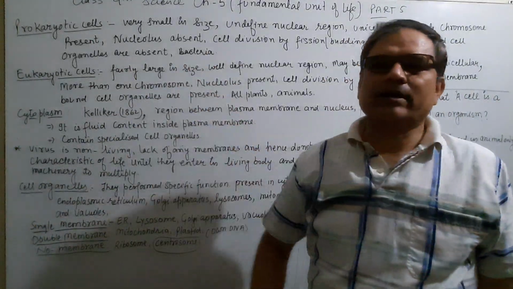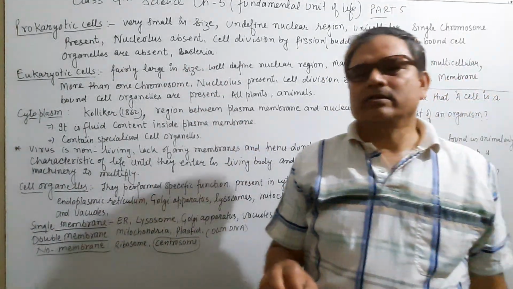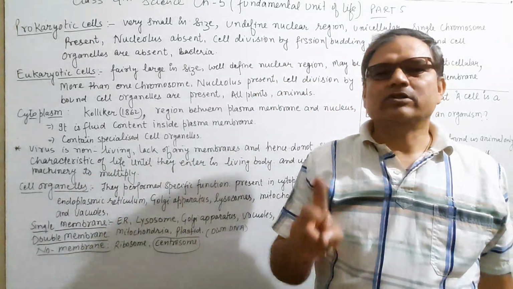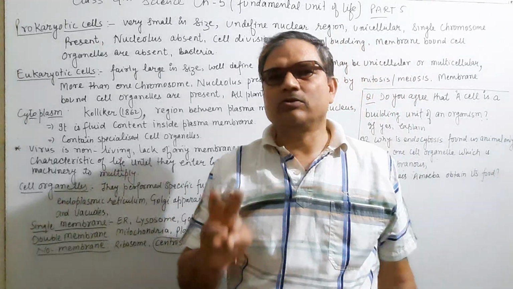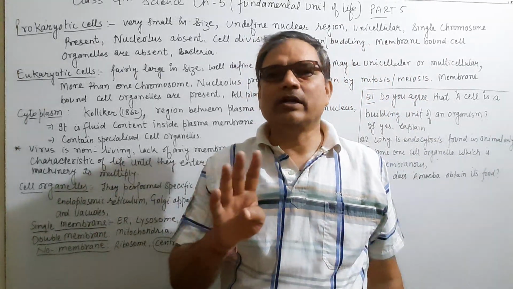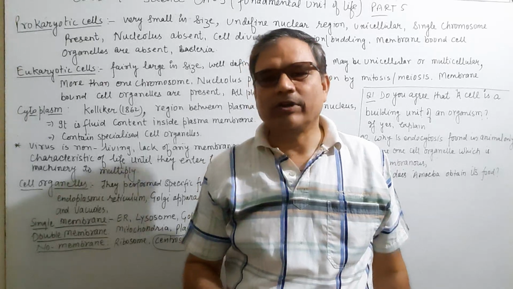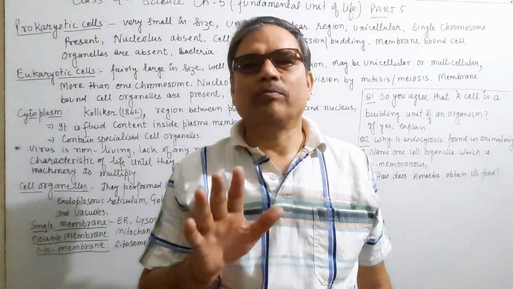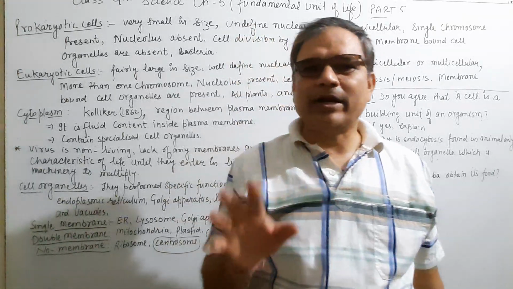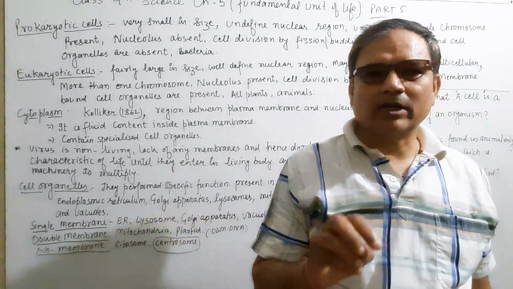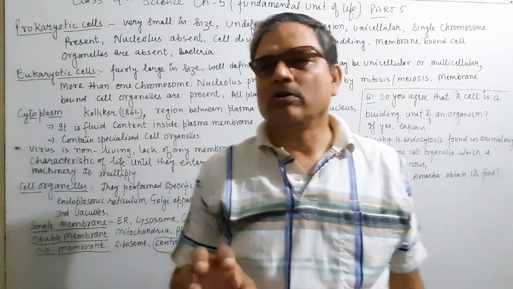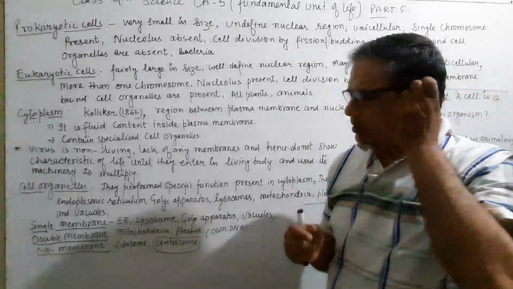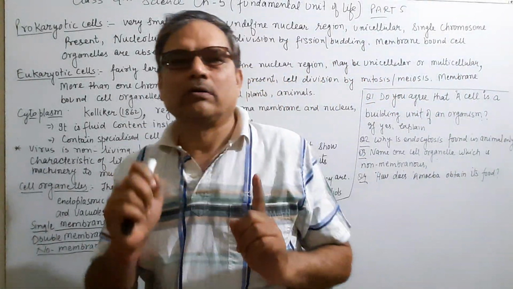An example is bacteria. It means bacteria is a prokaryote which is very small in size, has only one chromosome, is unicellular, and its nuclear region is not well defined. We can say it is a nucleoid, and due to the absence of the membrane, cell organelles are also absent and the nucleus is also absent. Cell division takes place by the process of fission or budding.